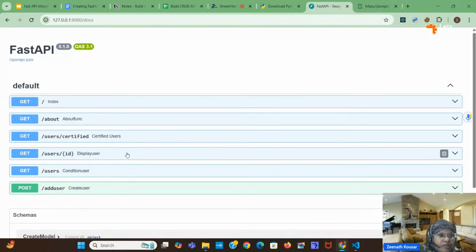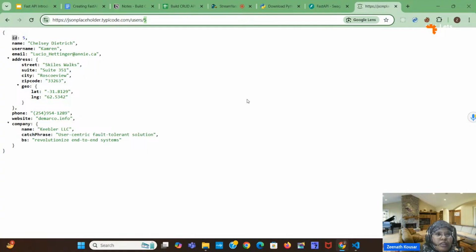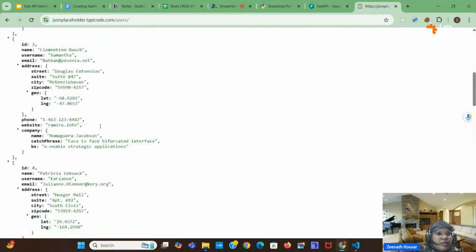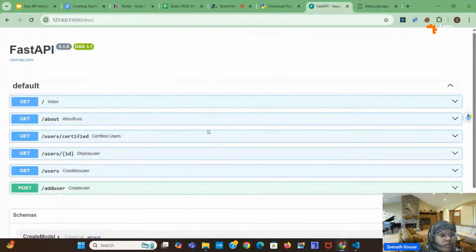In the next class we will create a to-do application where we will add a to-do list, display all the to-do list, update a particular to-do item, and delete a particular to-do item. All these operations we will do similar to this. We can display all the to-do items with the GET request. Like this we can perform.